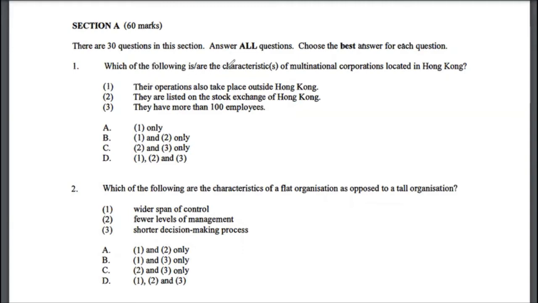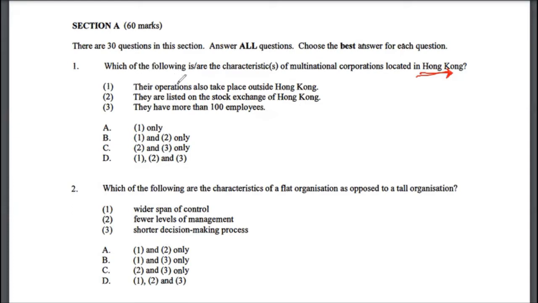Which of the following are the characteristics of multinational corporations located in Hong Kong? This is very interesting in DSE exam papers, that they always mention Hong Kong somehow, whereas multinational corporations may have similar characteristics all around the world. It's not necessary that they are true in Hong Kong only, they may be true in other countries as well. The characteristics are very general at times. So let's read through the statements.